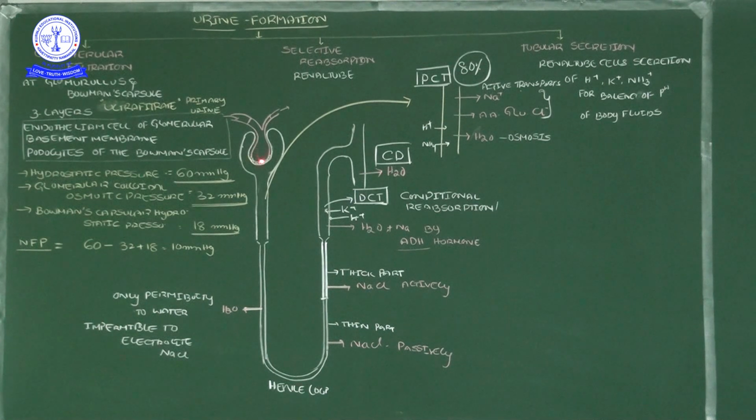Okay, now the first step, glomerular filtration. That glomerular filtration occurs in between these two: one is the glomerulus, another one the Bowman's capsule. So by the afferent arteriole, blood will enter into the glomerulus. The blood which enters the glomerulus contains nitrogenous waste material, digested food, carbon dioxide and oxygen, all the mixture, all things containing blood will enter through the afferent arteriole. By the afferent arteriole it will reach the glomerulus.